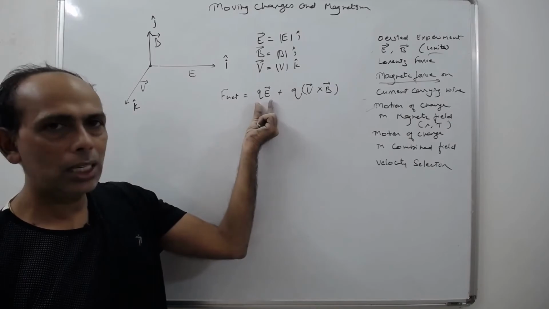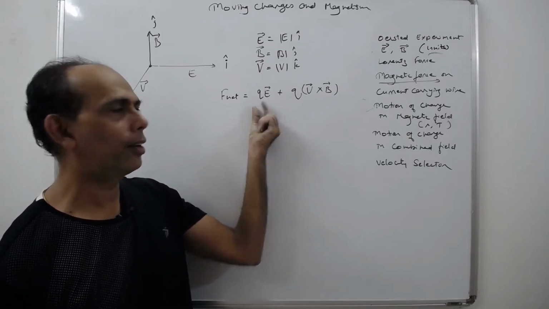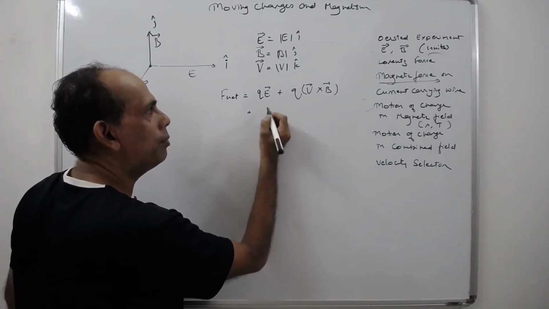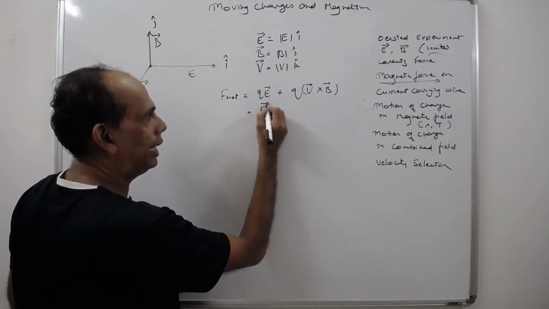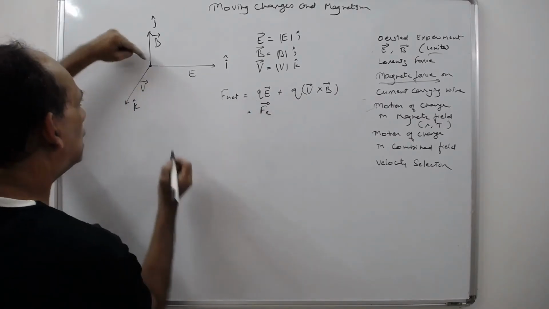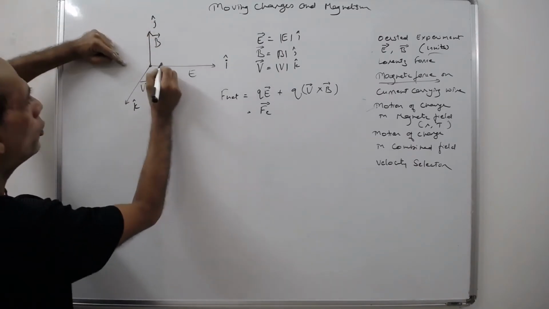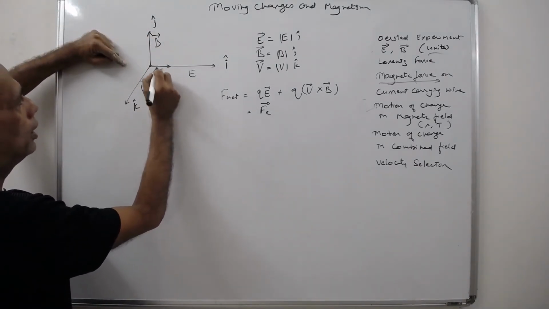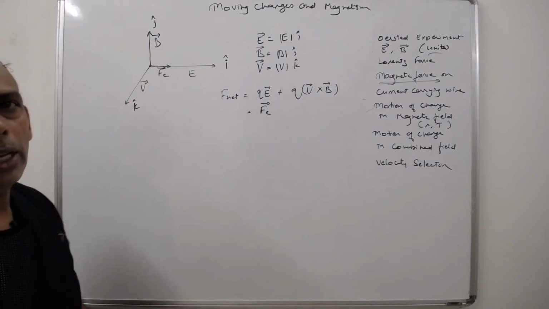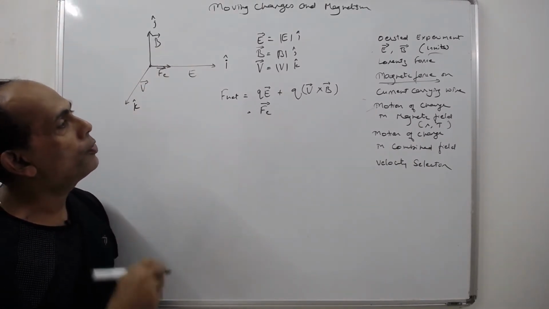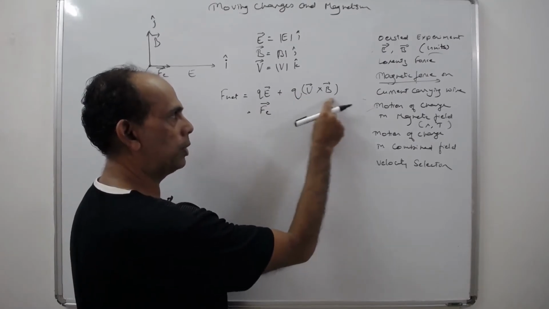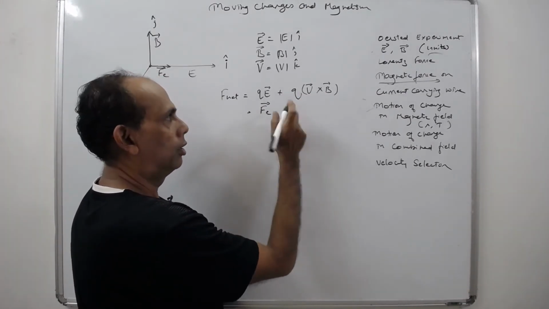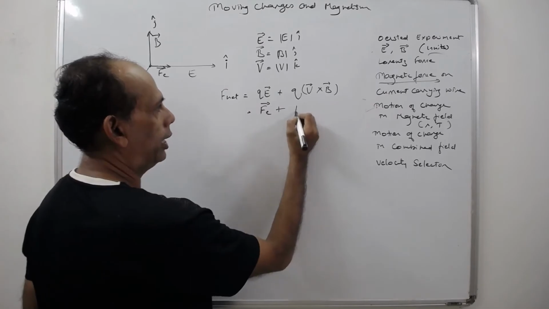Now this force is in the same direction as the electric field. If this is the electric field, the force acting is also in that direction, so I write here F_e. It is in the same direction as the electric field. Now V cross B gives the direction of the force due to the magnetic field, so I will write here F_m.